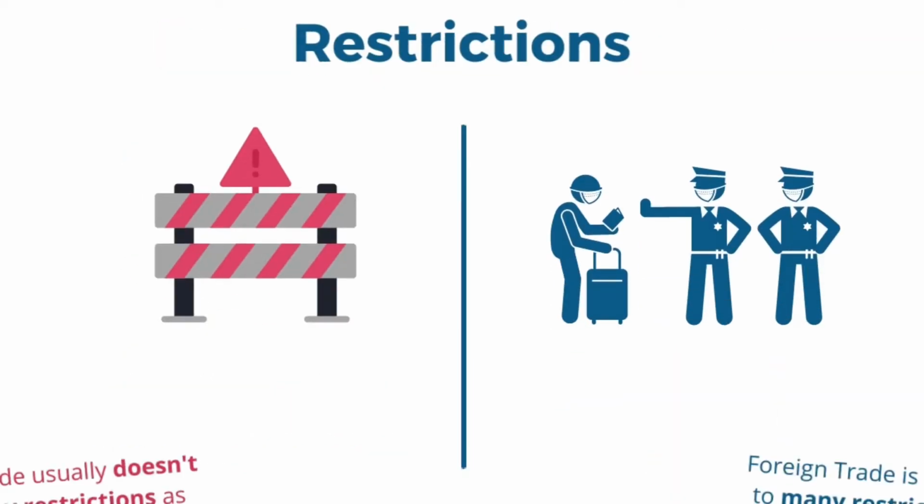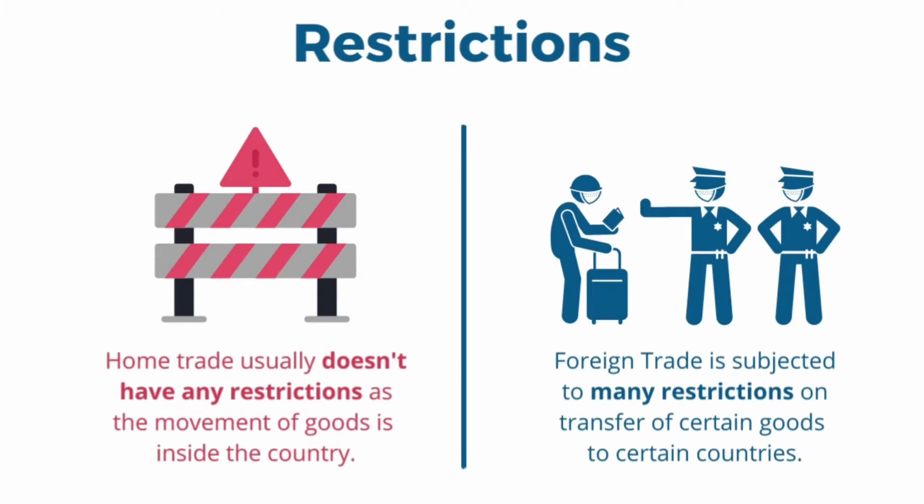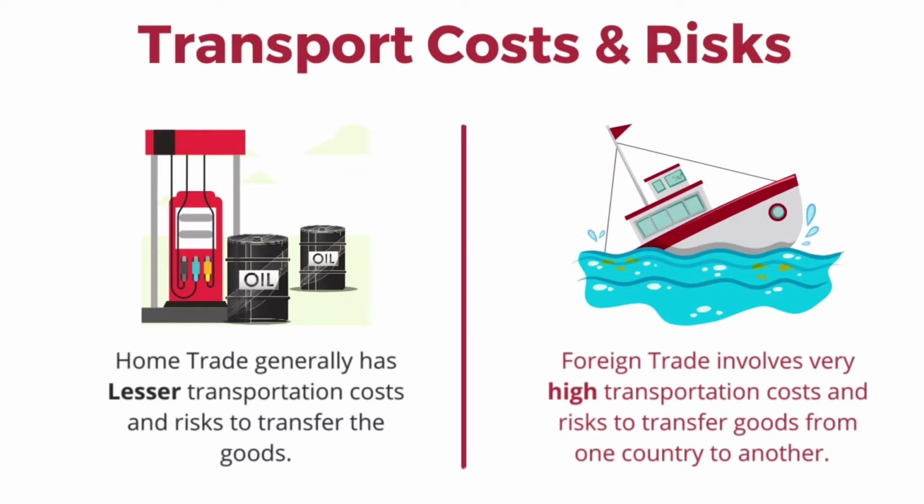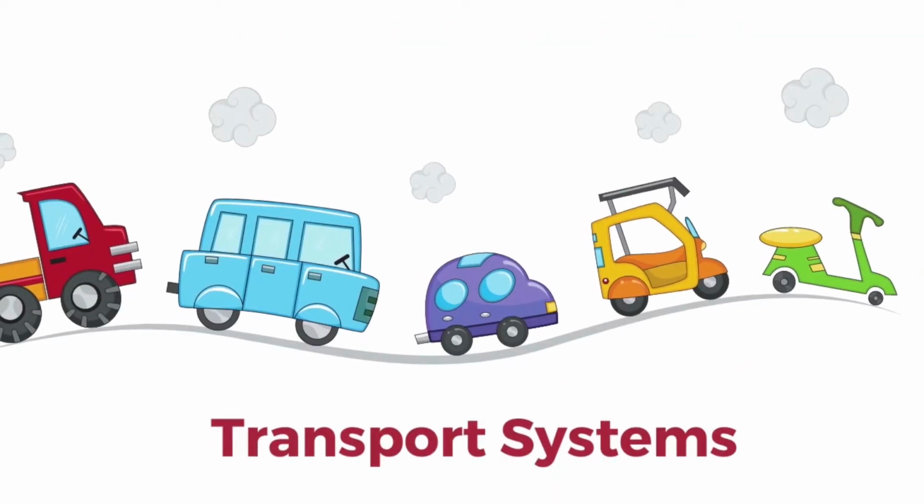Now we will see the restrictions. Home trade usually doesn't have any restrictions as the movement of goods is inside the country, but foreign trade is subject to many restrictions on transfer of certain goods to certain countries. Now, transport costs and risks. Home trade generally has lower transportation costs and risks to transfer goods from one place to another. But foreign trade involves very high transportation costs and the risk to transfer goods from one country to another is also very high.